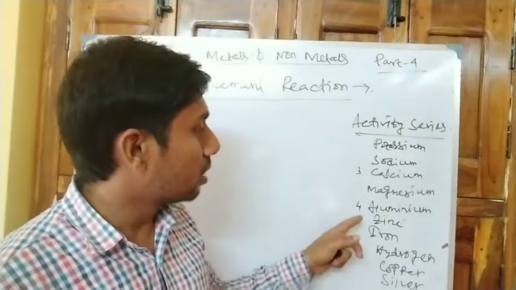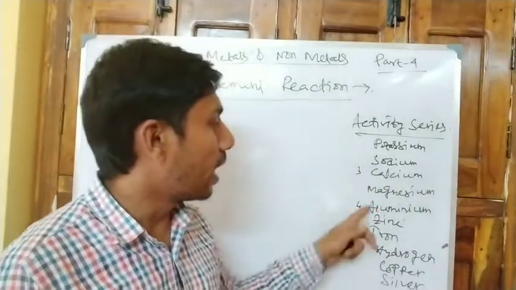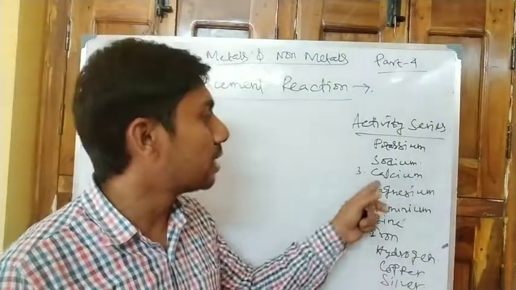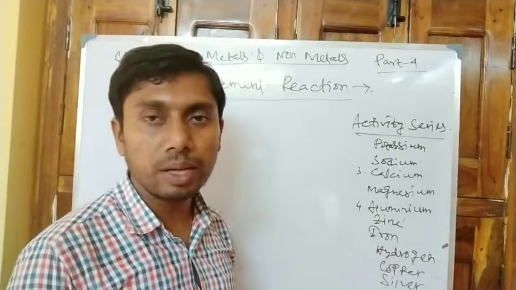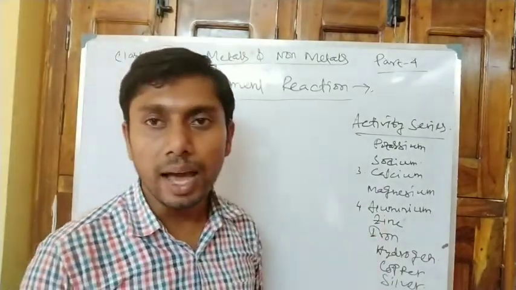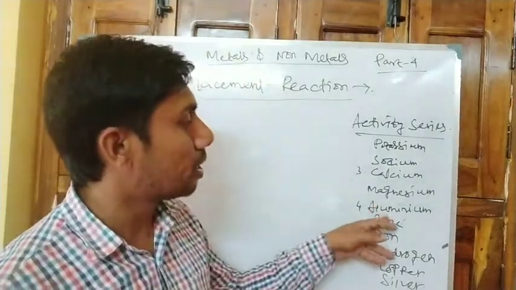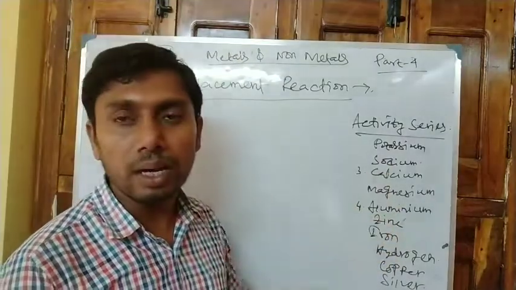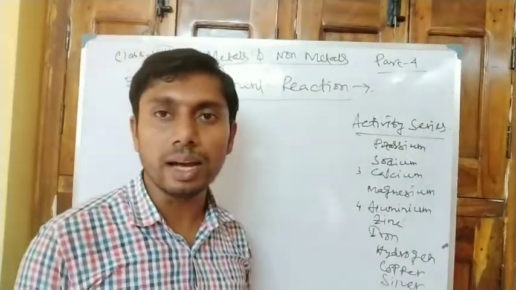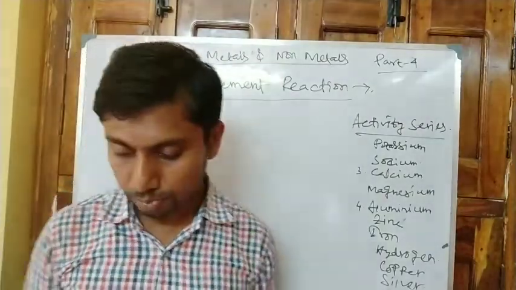What we have discussed is that if we take a salt of calcium and aluminium, then aluminium cannot displace calcium from its salt, because calcium is higher in the activity series, so its potential is greater than that of aluminium. So displacement reaction is the displacement of a metal atom or metal ion by another metal, and the one whose activity is greater will displace the other one.